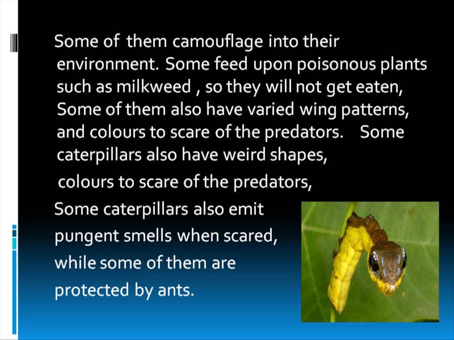We have learned that the monarch butterfly is the big migrant, but it feeds upon milkweed. Milkweed is very poisonous, and it stores the poison in its wings and body also. That's why when the birds eat the monarch butterfly, they know that there is poison and they shouldn't have eaten that. Like that, the monarch butterfly protects itself. Many butterflies also have varied wing patterns, like the 88 butterfly, which has a pattern on its hind wings, like two eights carved on its wings.